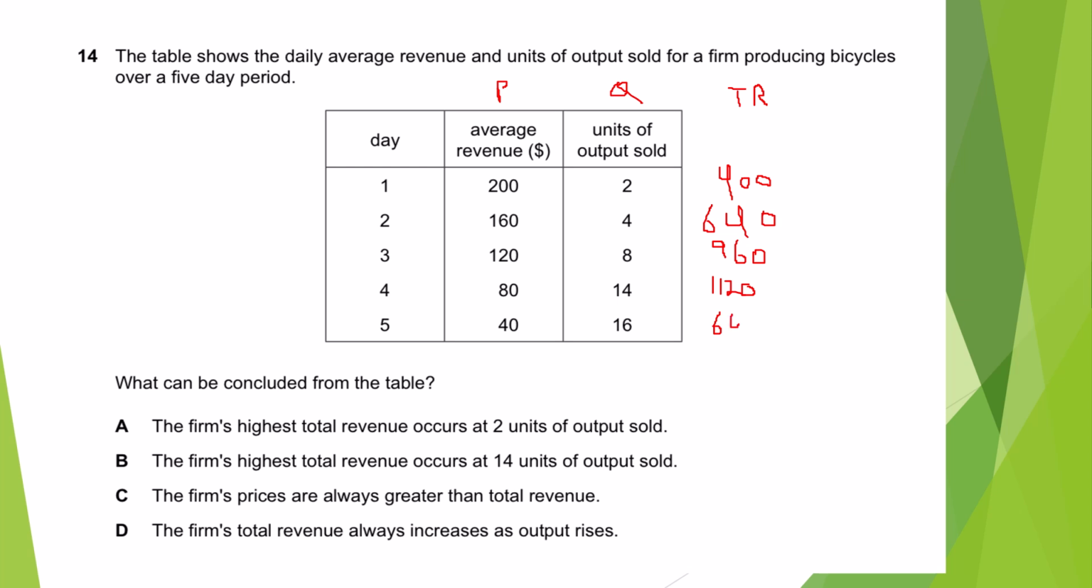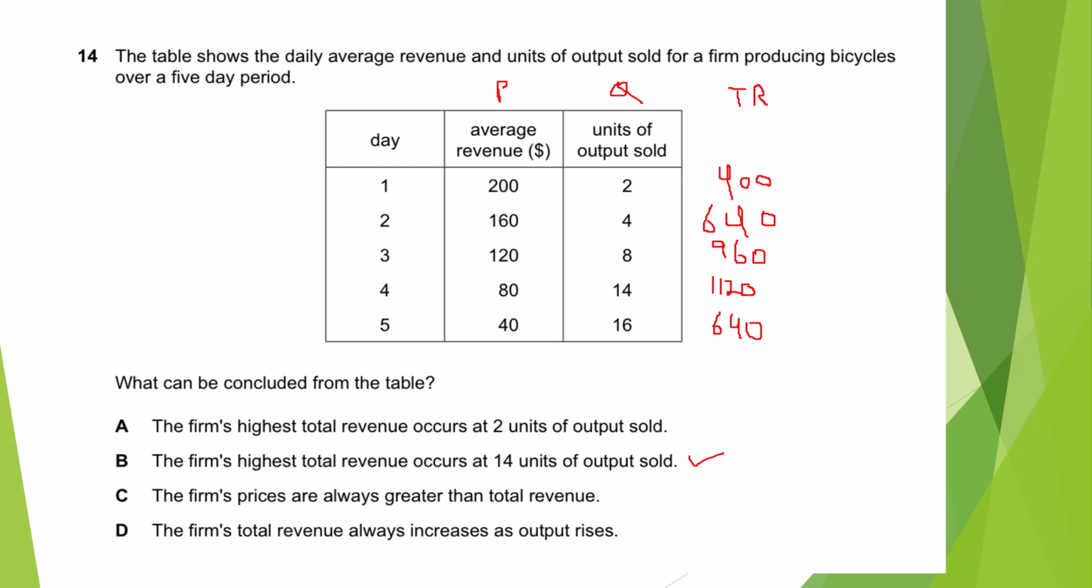Okay, now we are going to look at the options given below. The firm's highest total revenue occurred at 2. Highest total revenue at 2, 400. No, highest is 1120. This is occurring at 14. The firm's highest total revenue occurs at 14. Yes. Okay, let's look at the other ones.